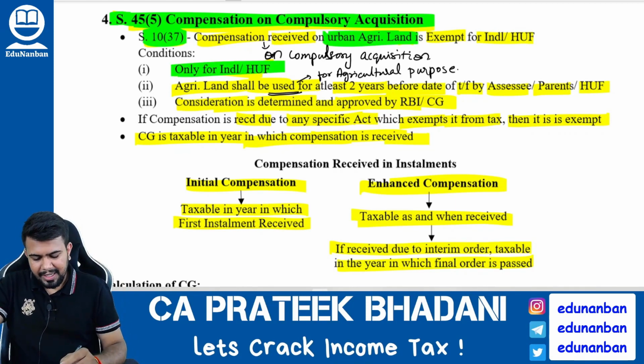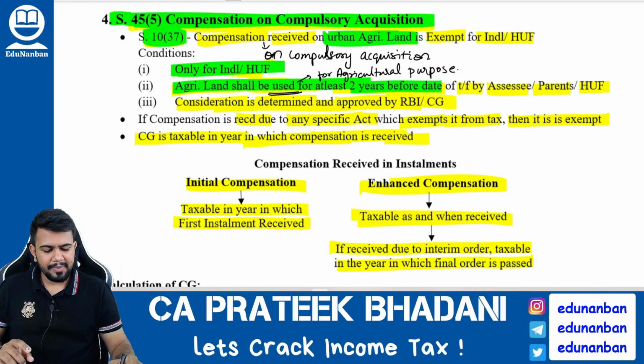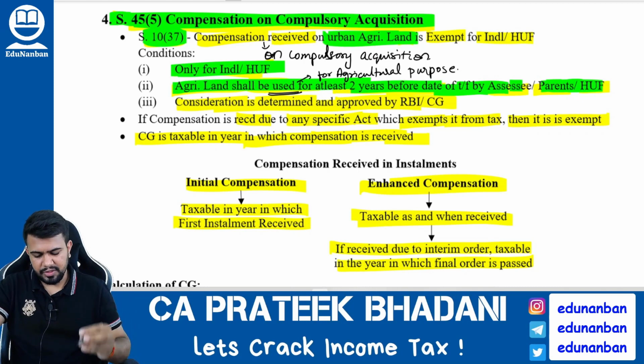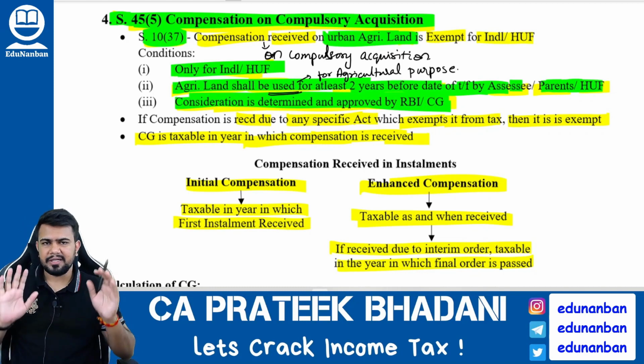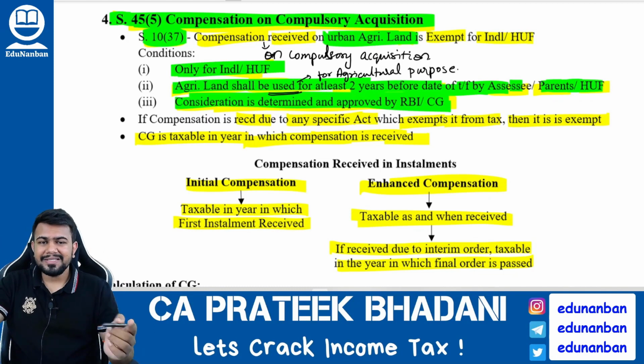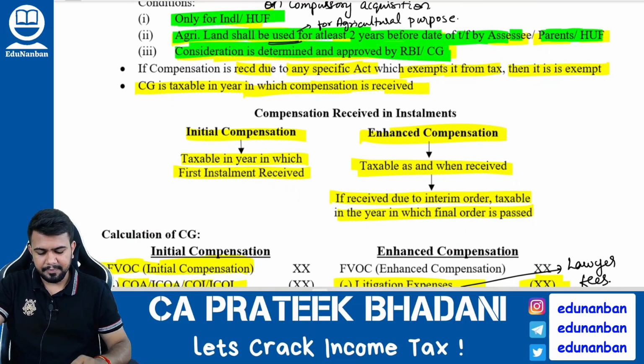Condition number 2. The agricultural land shall be used for agricultural purpose at least for 2 years, either by the individual himself, by the parents, or by the HUF. And third, the consideration should be determined and approved by the RBI or the central government as the case may be. If all these three conditions are satisfied, then compensation received on compulsory acquisition of urban agricultural land is fully exempt under section 10 clause 37. In the remaining cases where compulsory acquisition money is received, it will be fully taxable under capital gain.